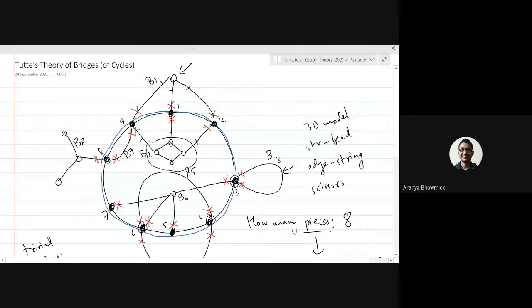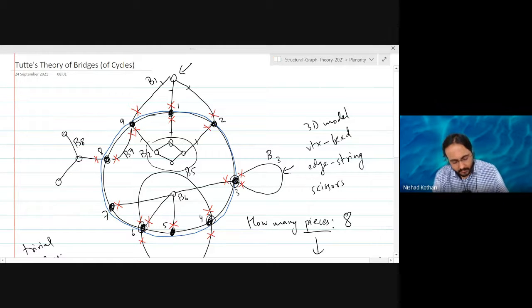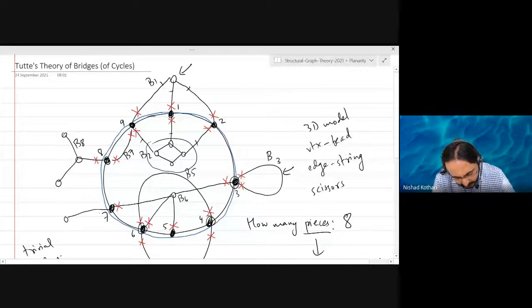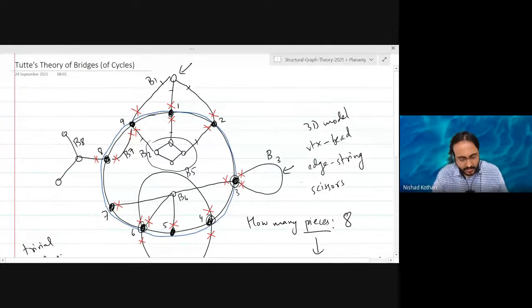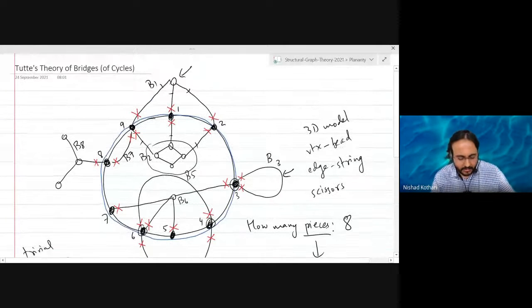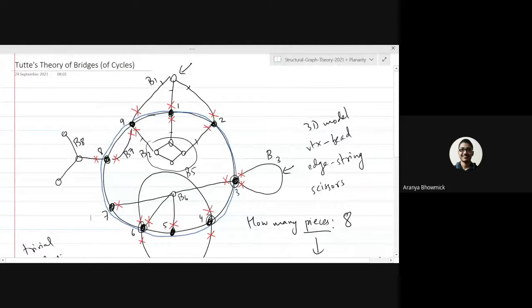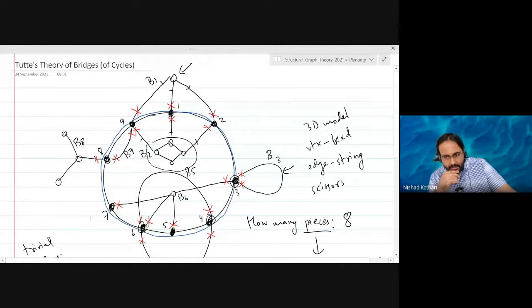I mean, they may have one edge. A non-trivial bridge may have exactly one edge, but it may also have more than one edge. Right, exactly. For example, if I drew one edge here, that would be a non-trivial bridge as per our definition, because both ends are not on the cycle, but I did not draw that. Okay, fine. But a trivial bridge will always have exactly one edge. That's right.